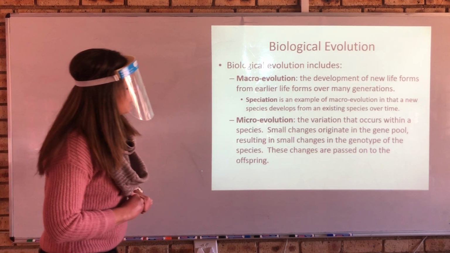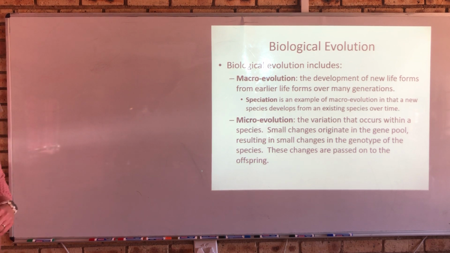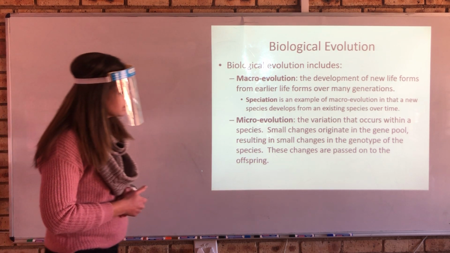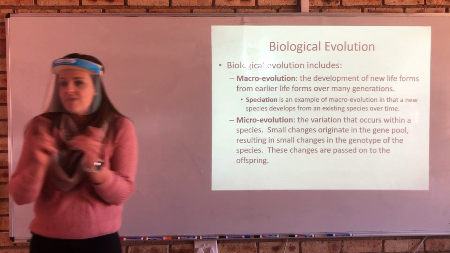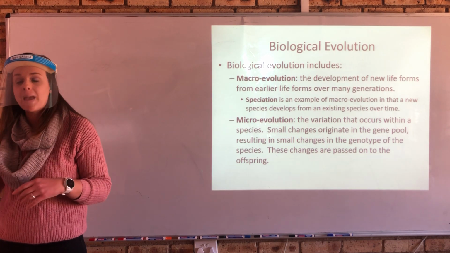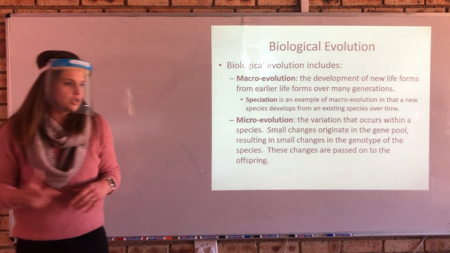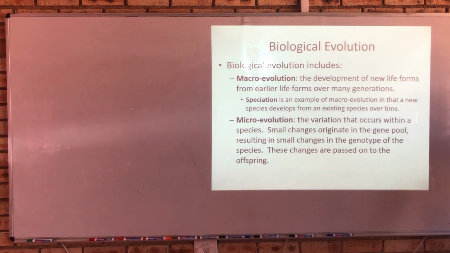So the variation that occurs within a species, small changes originate in the gene pool, resulting in small changes in the genotype of the species. These changes are passed on to the offspring, and that microevolution can shift. And that's where the question and kind of concept will come up. I'll speak about this when we talk about the peppered moth. So just put a little memory bank in your head: peppered moth.